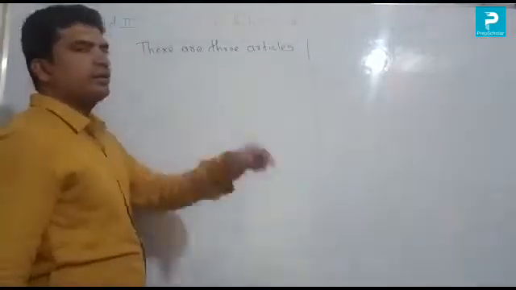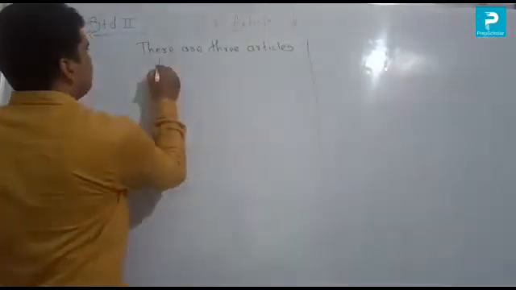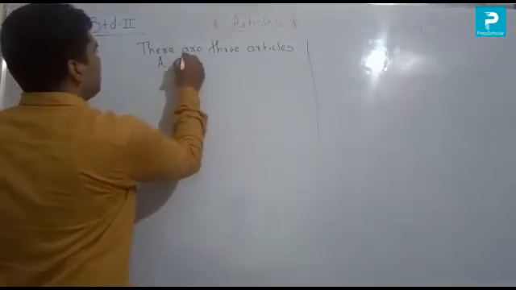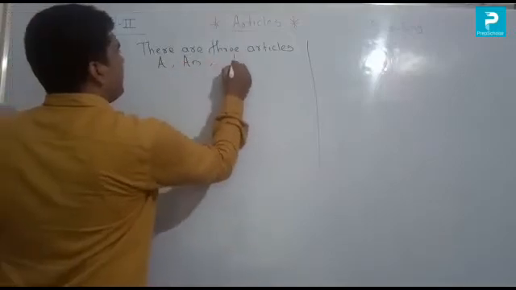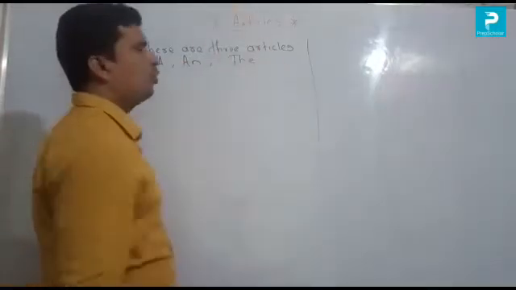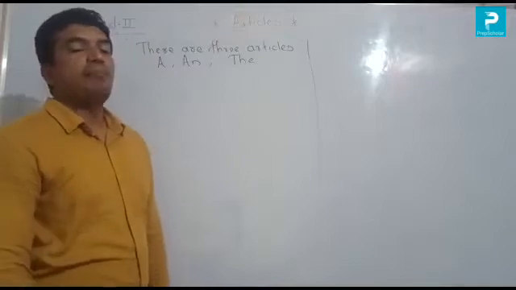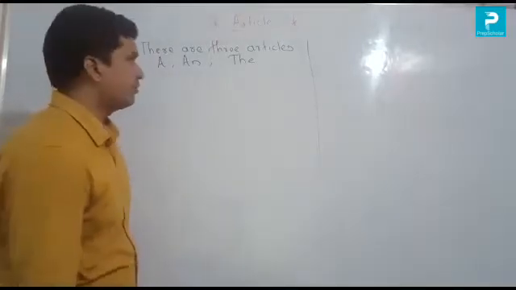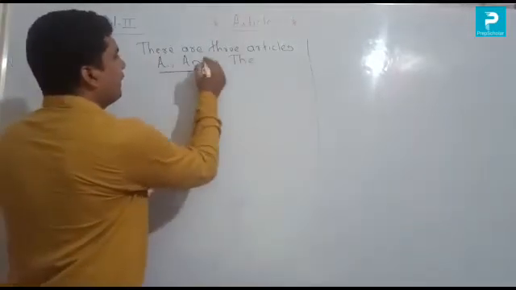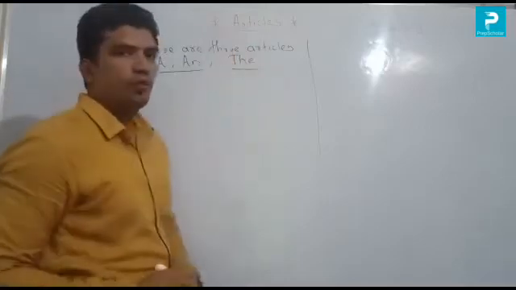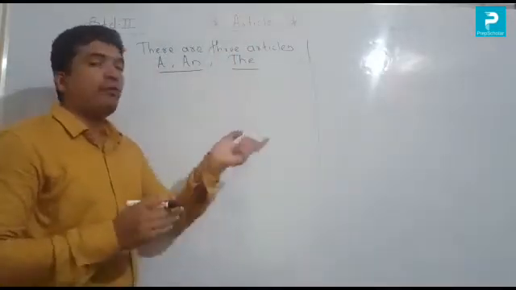So there are three articles. First one is a, second one is an, last one is the. So these are the three main articles in the English language. We make two groups here, a and an, and the. Why do we make two groups?